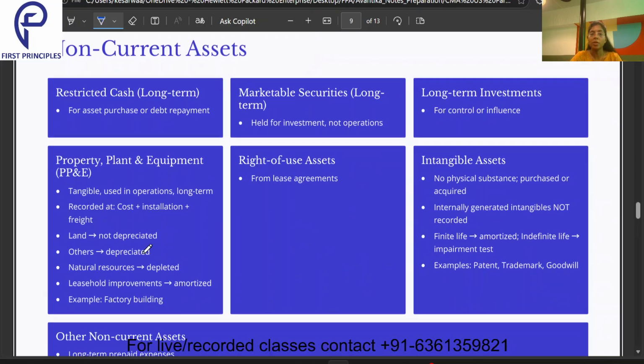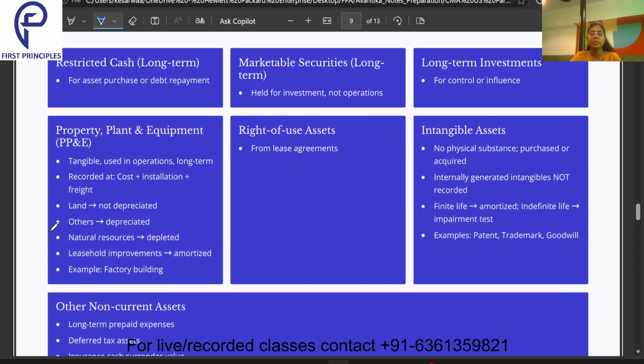Then comes the non-current assets. For the non-current asset, we have the restricted cash, which we have kept for repaying any liability which is maturing after a period of 1 year or any long-term purpose. Then we have the marketable securities, which are held for investment and not falling under the operations category. Then we have any long-term investments. We have property, plant and equipment. We have right of use assets.